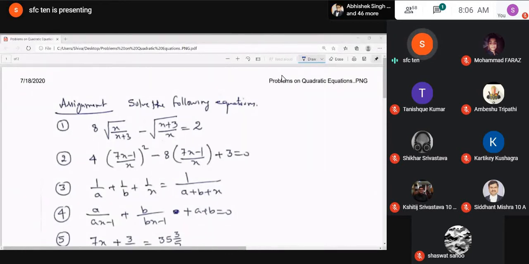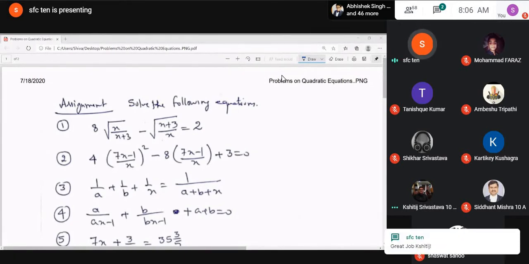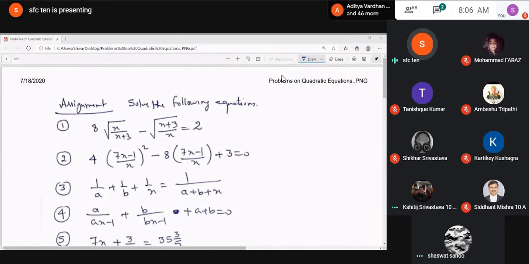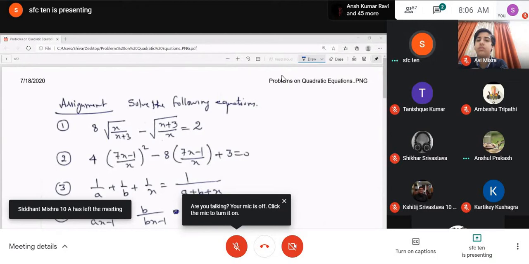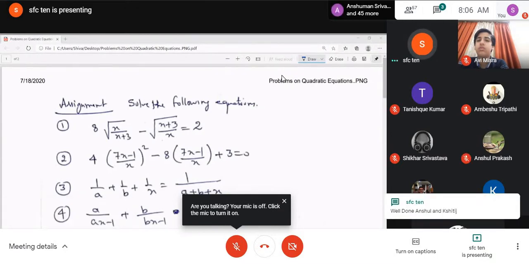And question number 3: 1 upon a plus 1 upon b plus 1 upon x is equal to 1 upon (a plus b plus x). You have to find the value of x, and most of the boys have done it correctly. What was the answer? Minus a and minus b. Yes, sir. And question number 4, a similar type of question is given in your book also, but a little difference was there in the signs. That's why many of the boys were confused.